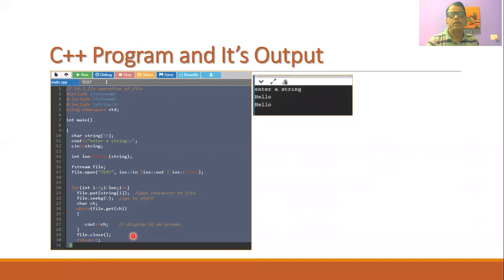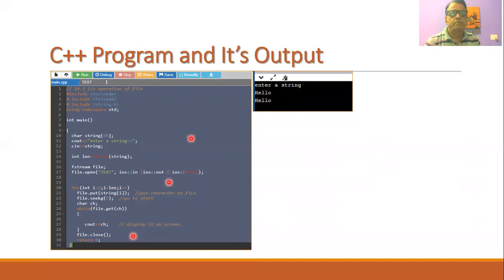Whenever we type such a program in any online C++ compiler, you can run it. When you run this program, a message will be displayed asking you to enter a string, and the string you enter will be stored in the file. The file text is already created here, as one can easily observe. Then the file is opened, the characters are read, and they are printed on the screen.